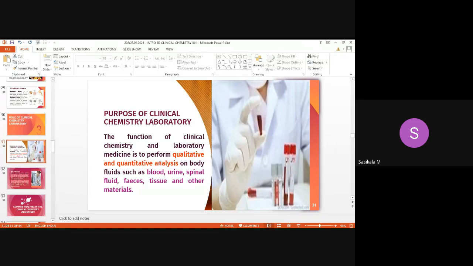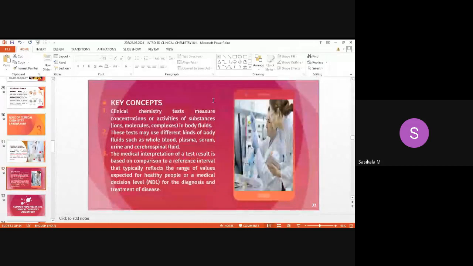What you have done with urine samples, the same will be performed with different body fluids in the clinical chemistry laboratory. So what are the body fluids? Blood, urine, spinal fluid, feces, tissue, and other materials are tested at the clinical chemistry laboratory. Now we'll see the key concepts.